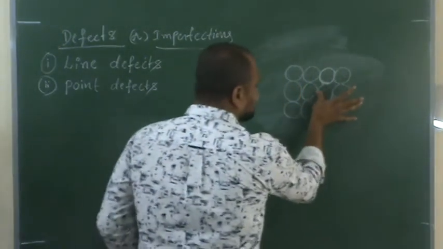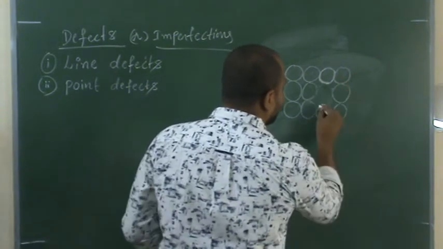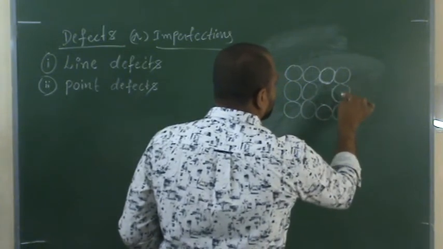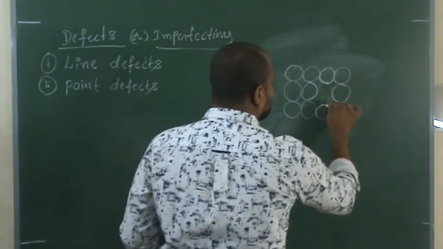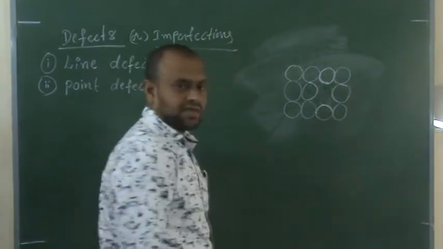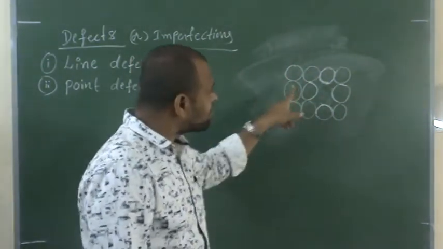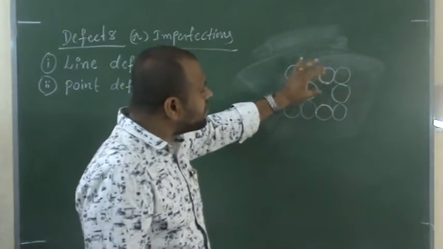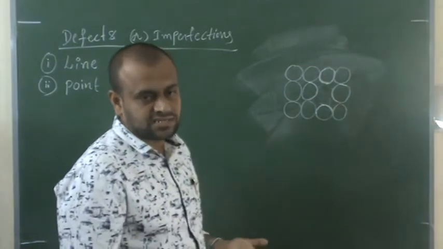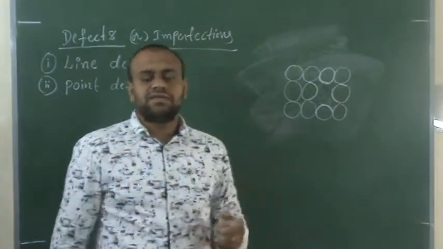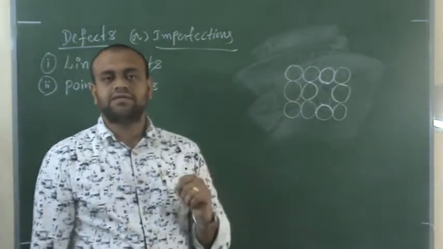See here now. Suppose a particle is missed out completely from this area. That means here the lines are good. Have you observed this? Here the lines are good, but only at one point the dislocation of a particle is taking place. This kind of defect is said to be a point defect, right?